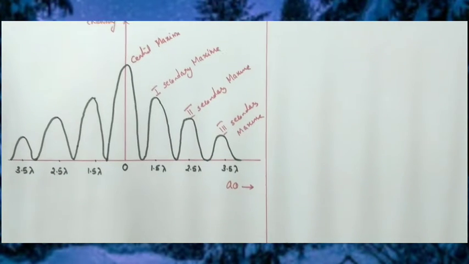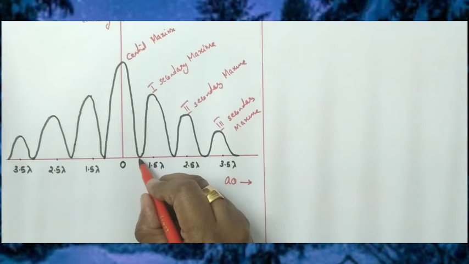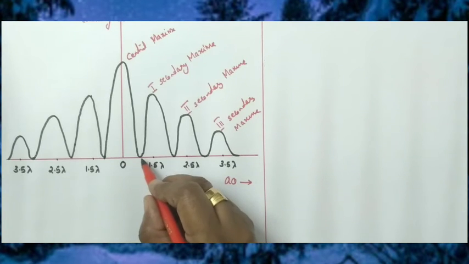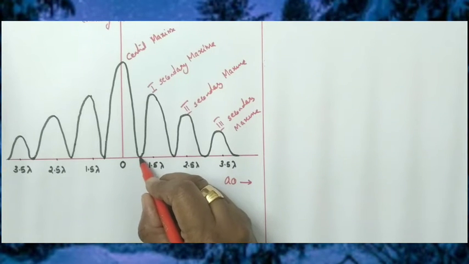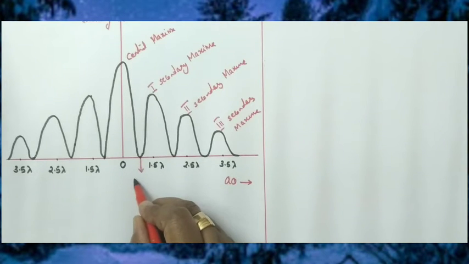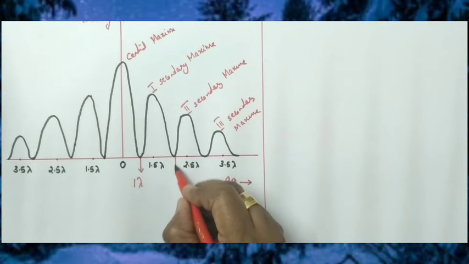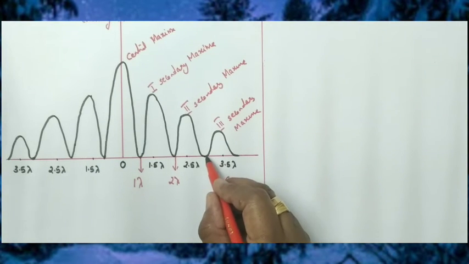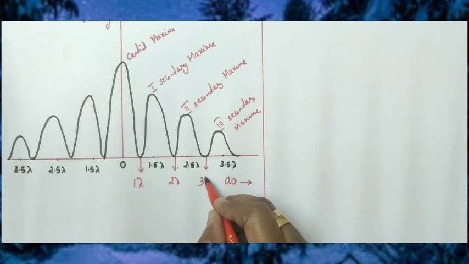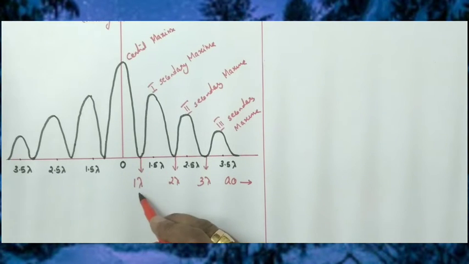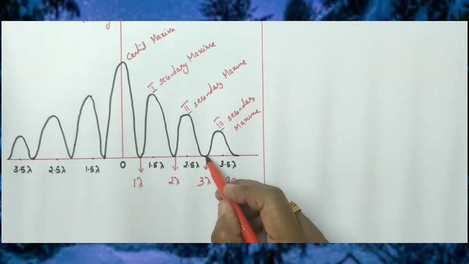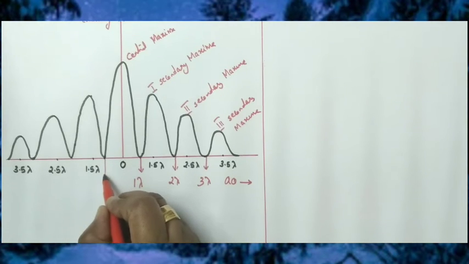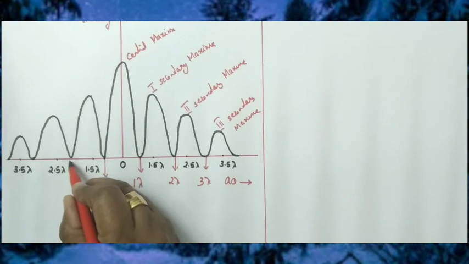Clear, children? Now, between 0 and 1.5 lambda, there is a dark fringe or minima, and this corresponds to 1 lambda. This corresponds to 2 lambda. We know that at 1 lambda, 2 lambda, 3 lambda and so on, minima are formed. So at 1 lambda first minima, 2 lambda second minima, 3 lambda third minima, and so on. On the other side also the same.